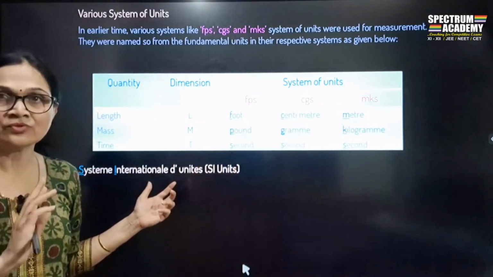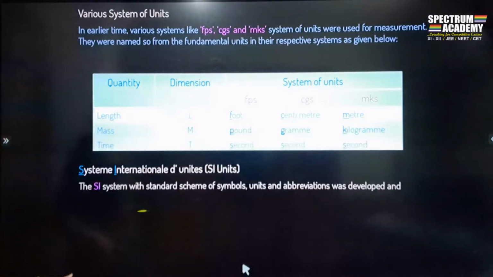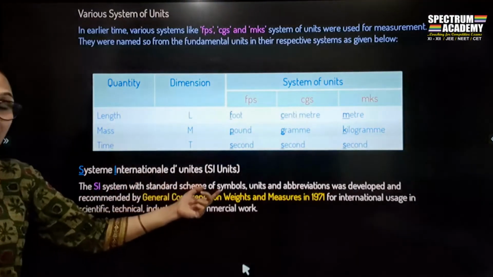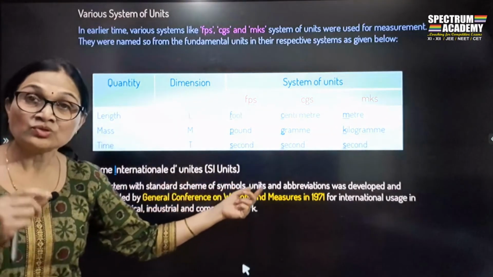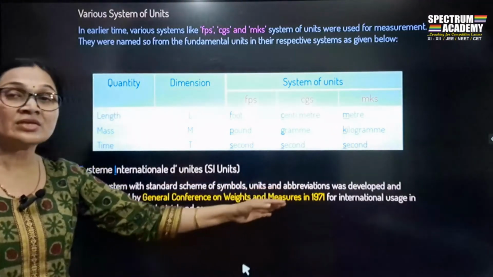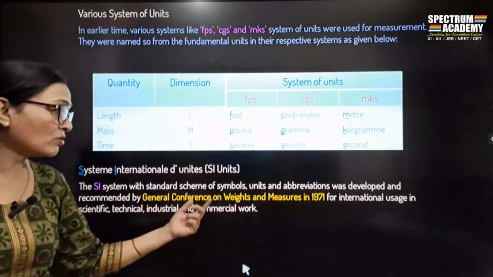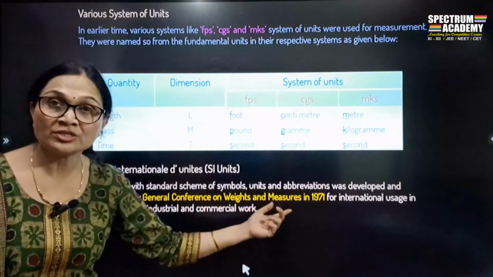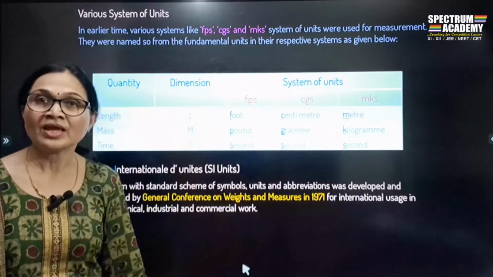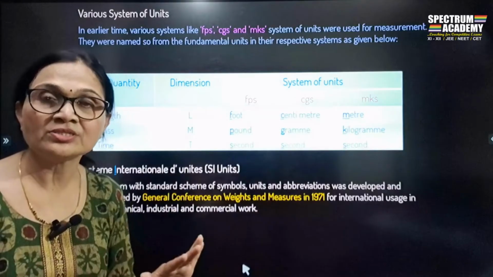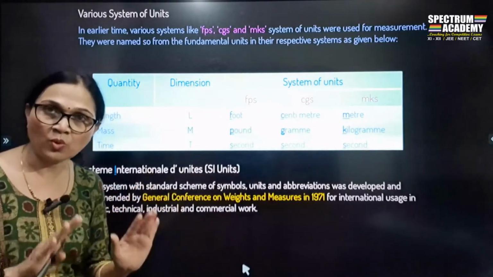Its origin is from France. The System International basically is the scheme of symbols, units and their abbreviations. It was developed by the General Conference on Weights and Measures in 1971. And there it was decided that this would be the common system to be used worldwide.